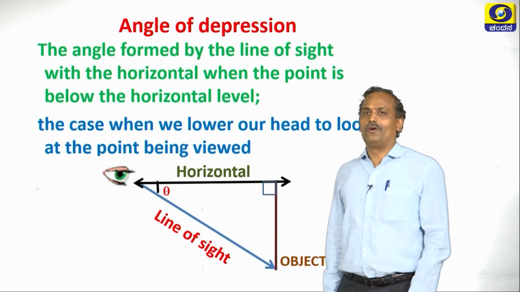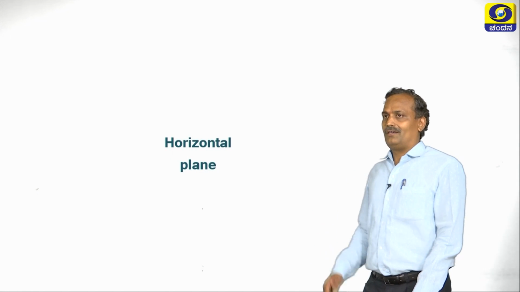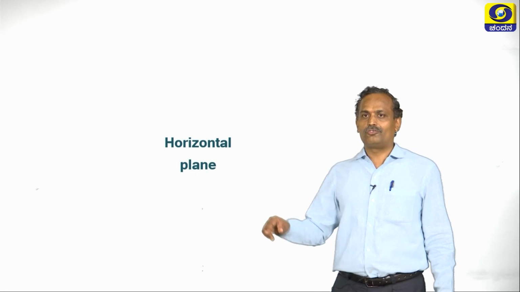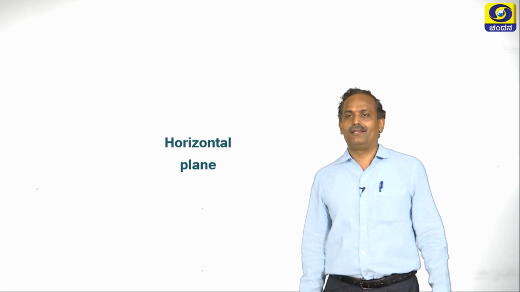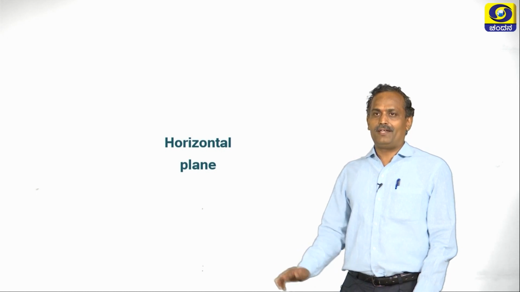So let us continue our discussions. Let us show all this through a flow diagram. There is a horizontal plane, there is a horizontal line, and we are on the horizontal plane.